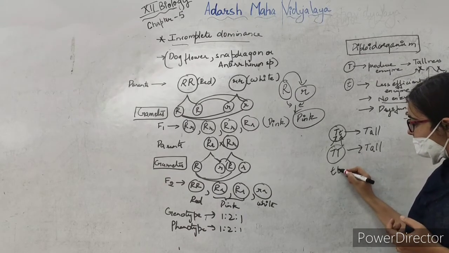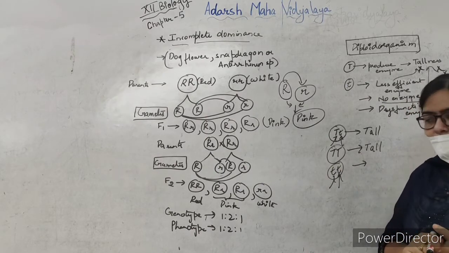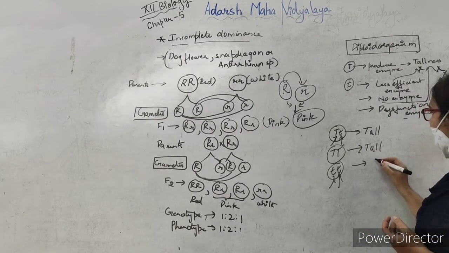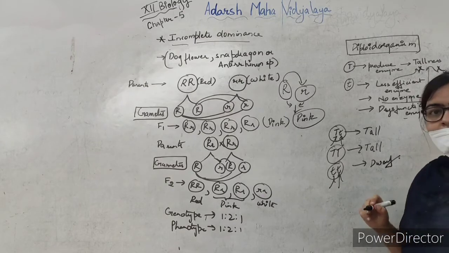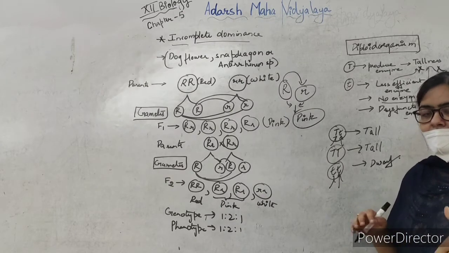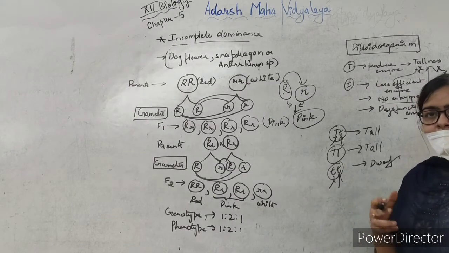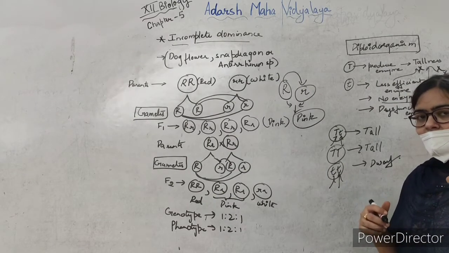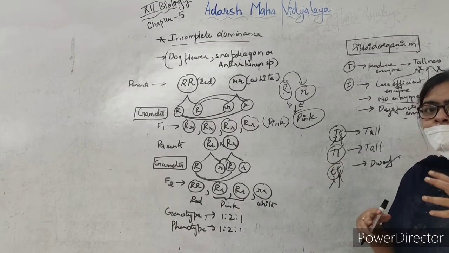Now the third condition was this. Here the small t is not able to produce enzyme, and this small t is also not able to produce enzyme, so we'll get what? We'll get a dwarf plant. So this is the law of dominance, as the other trait, that is dwarfness. Height is a particular character, and dwarfness or tallness are the two traits.